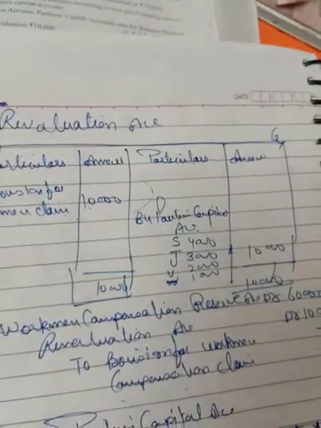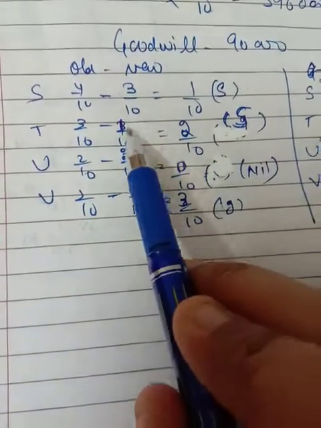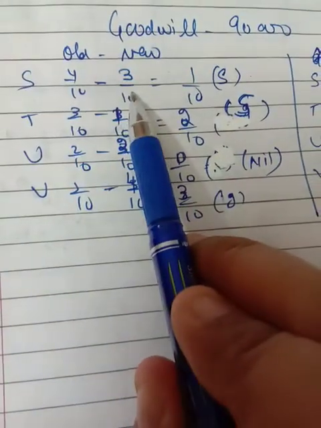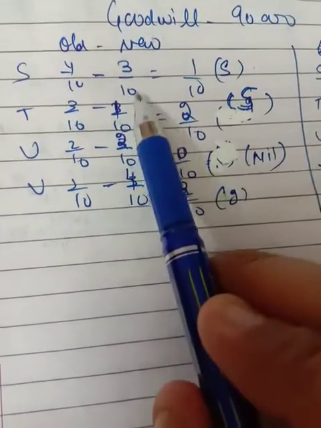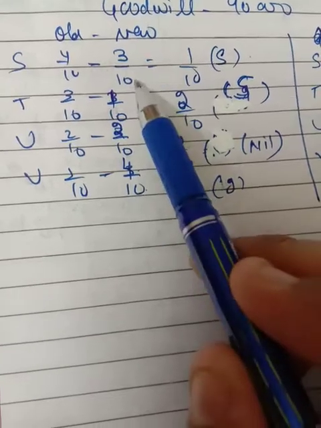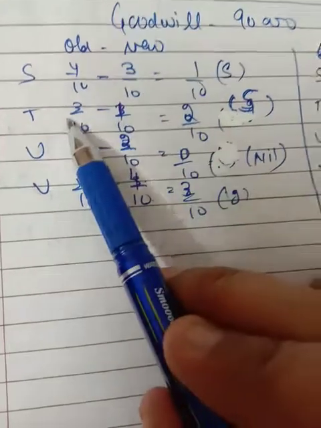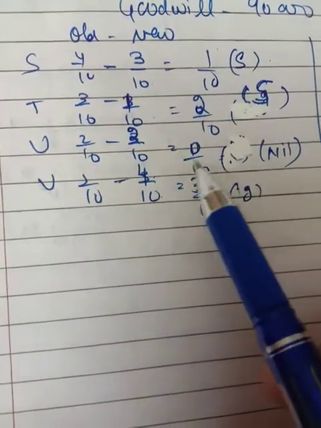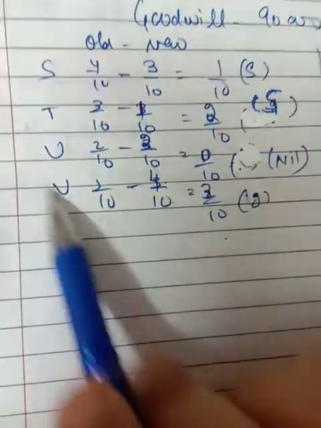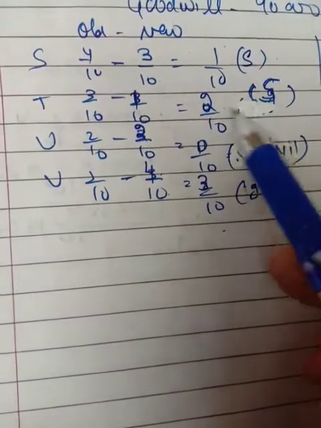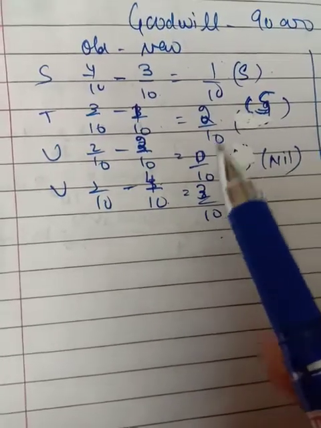Fine. Now the next. For calculation of goodwill, the goodwill is to be calculated at 90,000. So first of all, you have to calculate the sacrificing and gaining ratio. So this is the old one and this is the new ratio. You have to subtract new minus old. The denominator, you know how to get it, 3 plus 1 plus 2 plus 4, so that is 10. So S is sacrificing 1 by 10 because the answer is coming positive. T is sacrificing 2 by 10. Then U is doing nothing, no sacrifice, no gain. V is gaining 3 by 10. So this is the ratio and you have to match it up: 2 plus 1 sacrifice is equal to 3 gain. From that matching you can observe that you are going right.